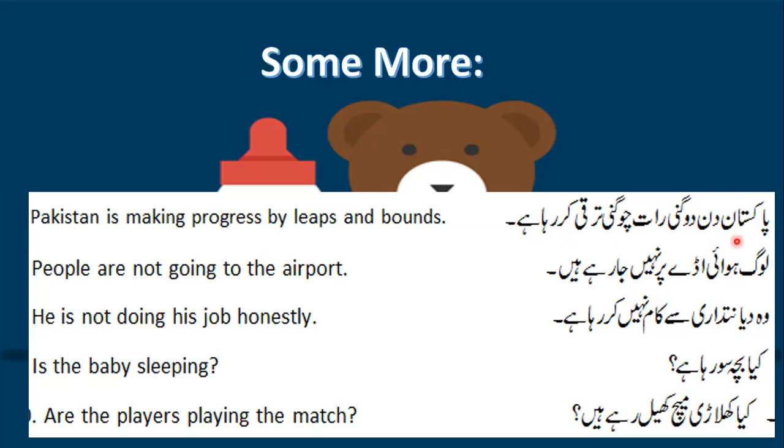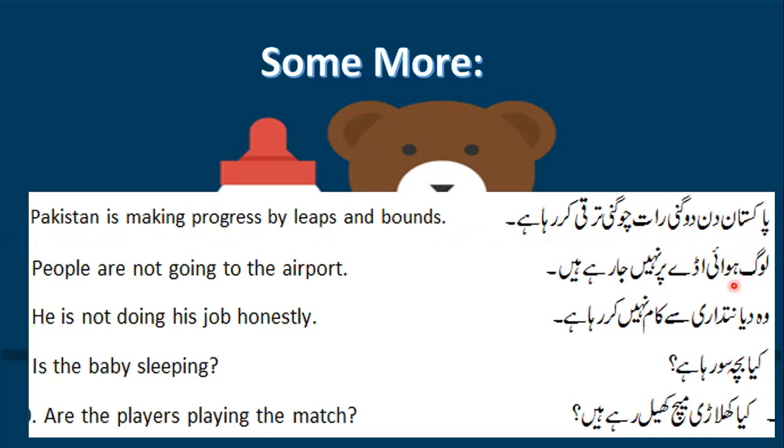Let's look here. Pakistan din dugni raat chaugni tarakki kar raha hai. Now din dugni raat chaugni. How will I translate this? I will translate it by leaps and bounds. Now this is an exact term of translation and you need to learn this. I would suggest learn it. Do not think that you will know it, because these things are actually the terms that we need to learn, because we should know what is the exact translation here. So the translation would be Pakistan is making progress by leaps and bounds.